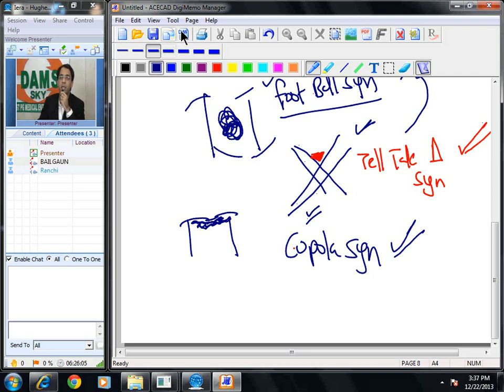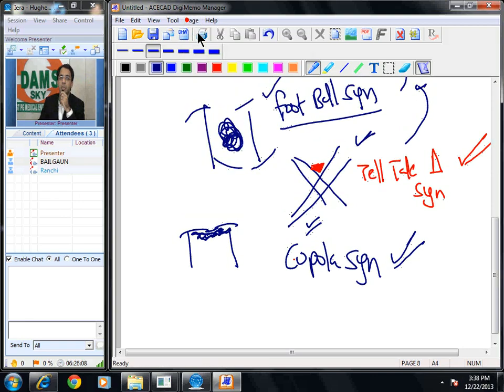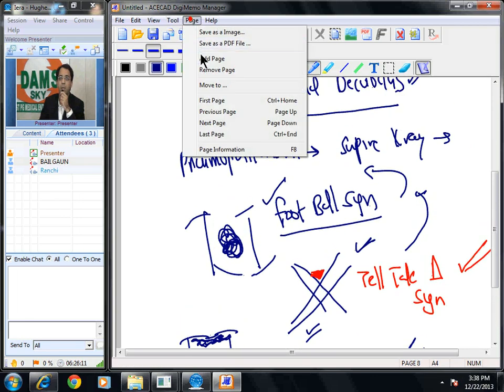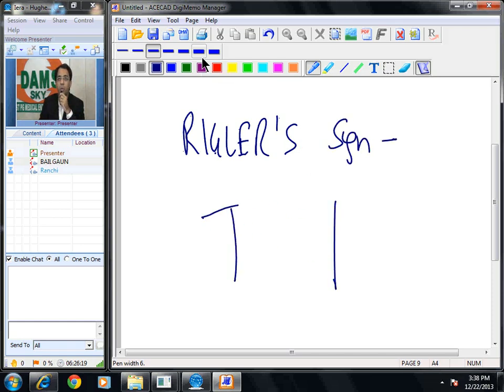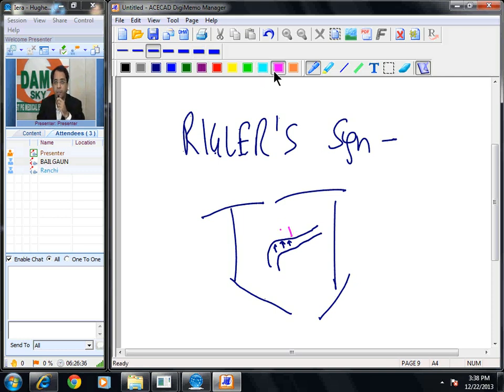Okay, another sign which is very often asked of pneumoperitoneum is the Rigler sign. Normally when I do an abdominal X-ray, only the inner wall of the bowel loop is visible. I cannot see the outer wall. But if there is gas on the outer aspect, you can see both the inner and outer walls of the bowel. This is called Rigler sign.